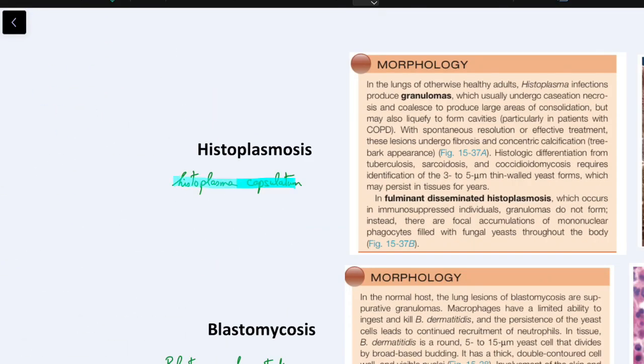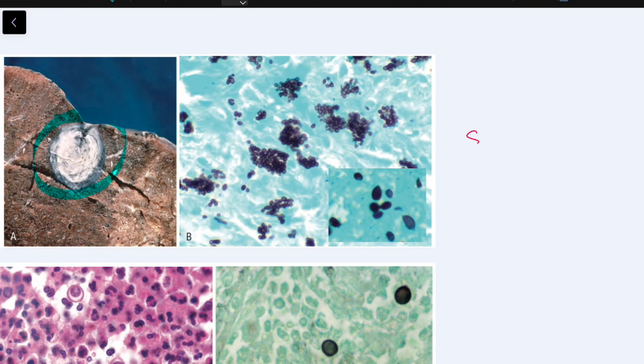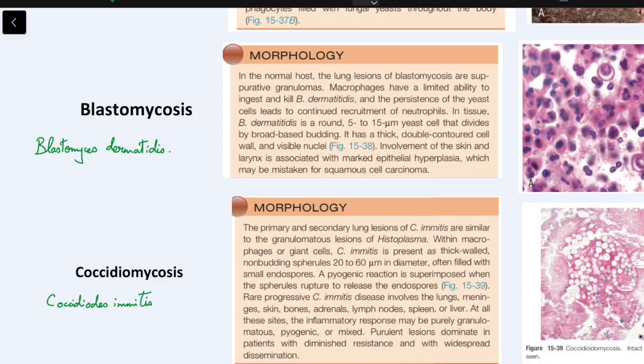Histoplasma capsulatum is a 3 to 5 micrometer thin-walled yeast form. There will be central areas of caseous necrosis around which the granulomas are formed. So this produces a large area of consolidation. With spontaneous resolution or with effective treatment, these granulomas undergo fibrosis and appear like tree bark. So this is a silver stain, and you can clearly see the thin budding yeast cells.